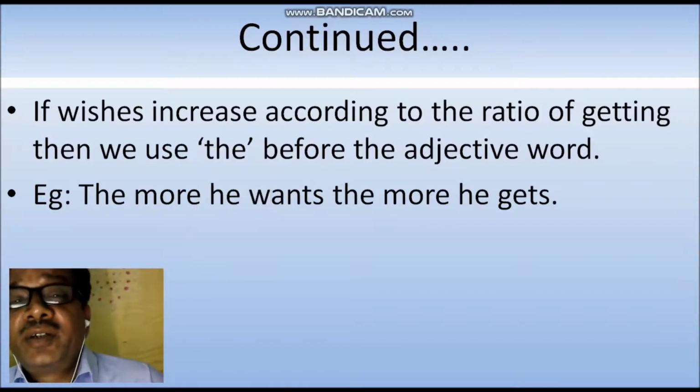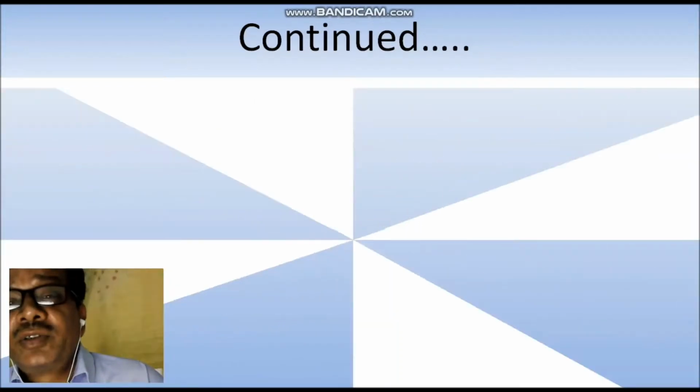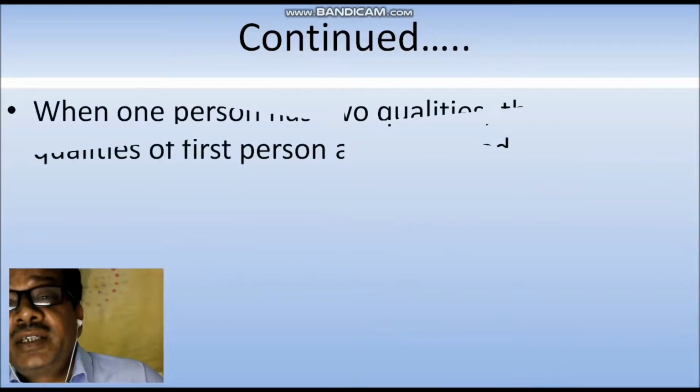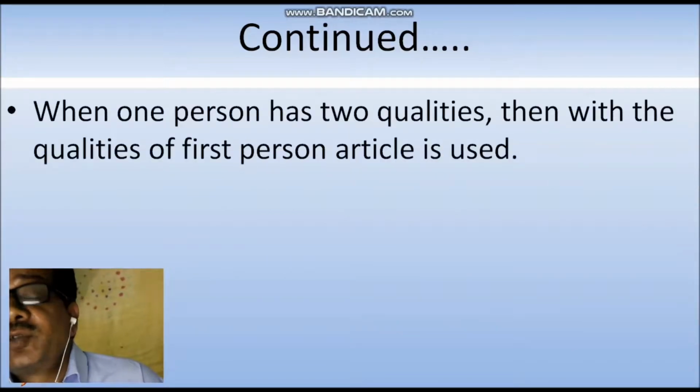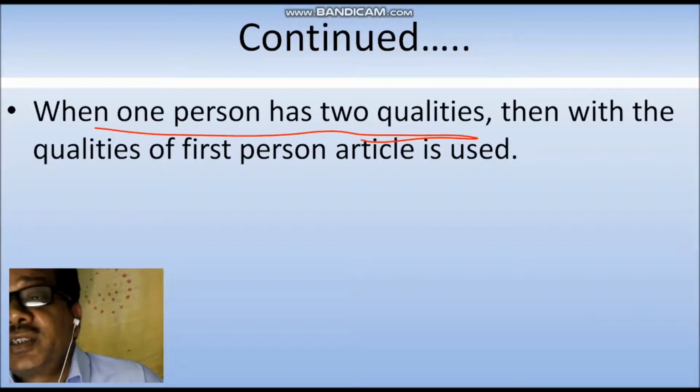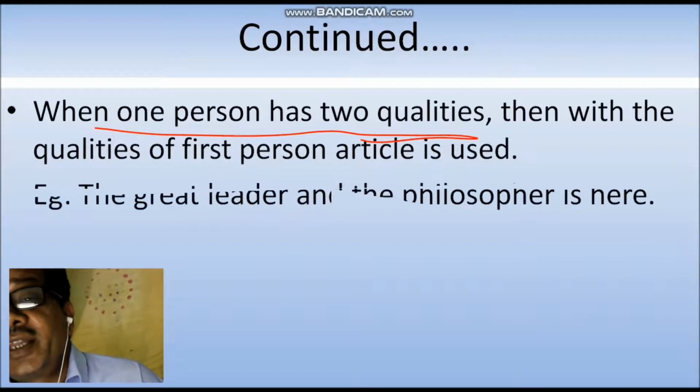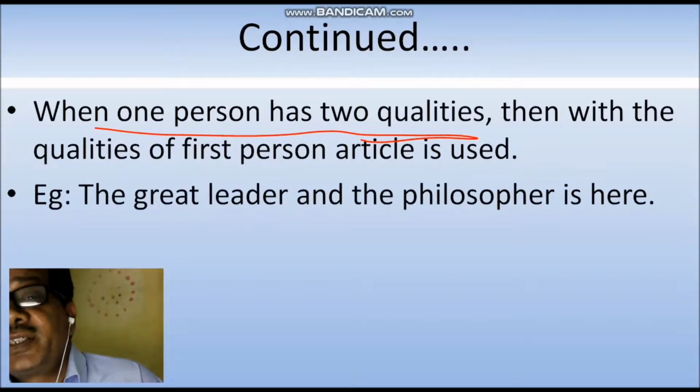In next we are going to know that it is also used where when one person has two qualities, then the article is used with the first quality of the person. अगर एक ही पर्सन में दो क्वालिटीज है तो हम लोग पहले क्वालिटी के साथ डेफिनिट आर्टिकल का प्रयोग करेंगे.